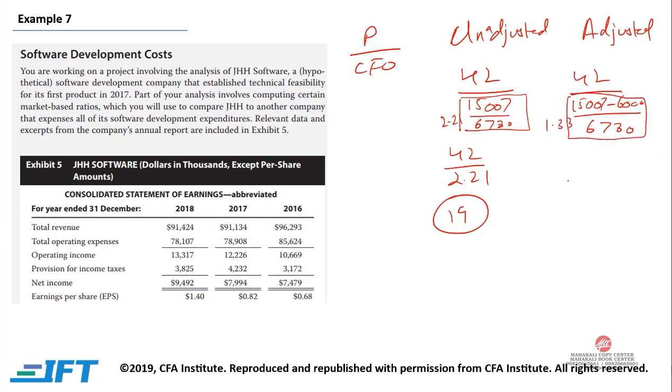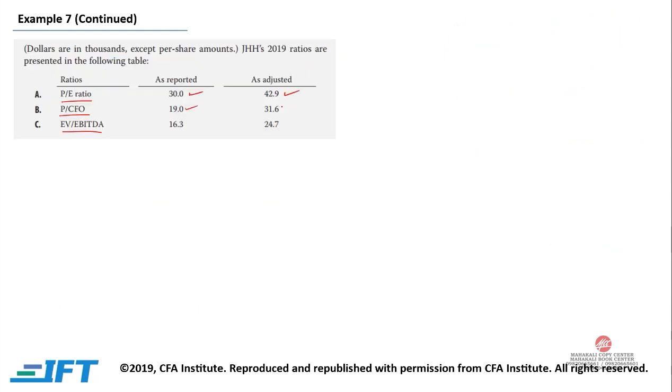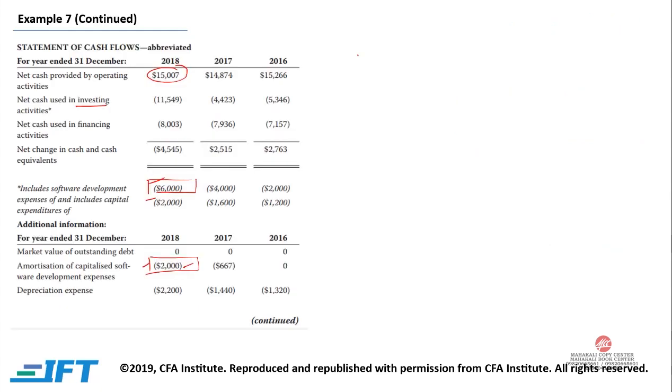So 42 divided by 1.33 gives you 31.6. So this is your adjusted price to cash flow ratio. So initially it's 19, now it's 31.6. Now we need to calculate enterprise value divided by EBITDA.